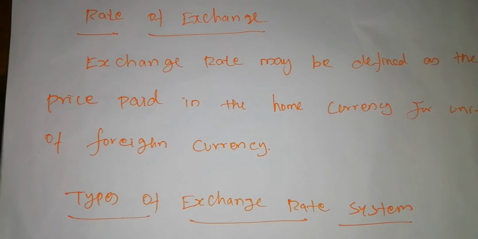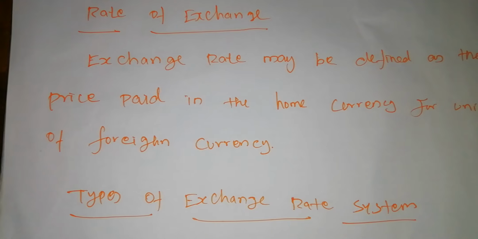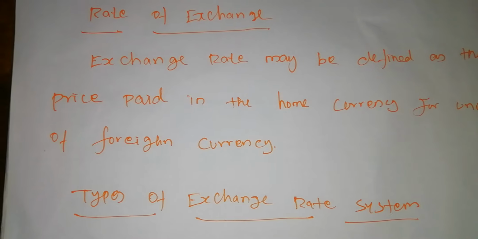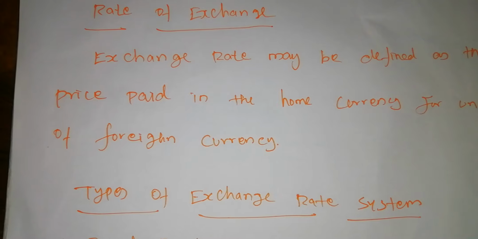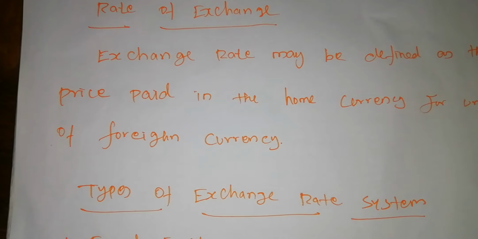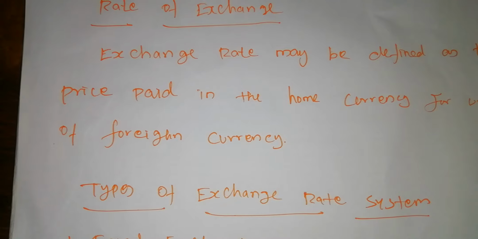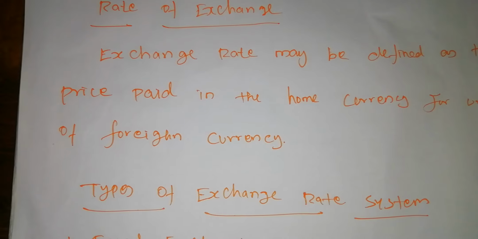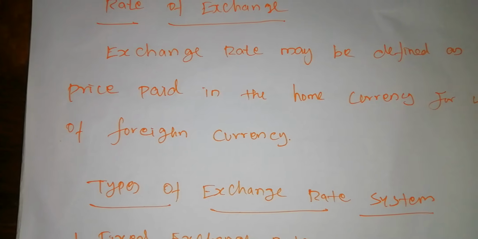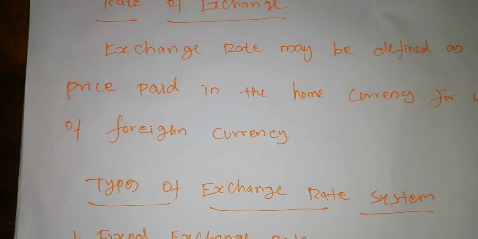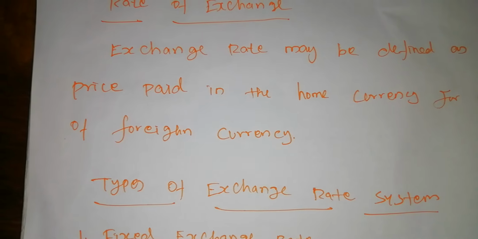For example, if you consider 75 rupees, Indian currency, for a unit of foreign currency, for America, then $1 is equal to 75 rupees. So one unit of foreign currency shows how many units of the domestic currency, a certain number of units of domestic currency to 1 unit of foreign currency.